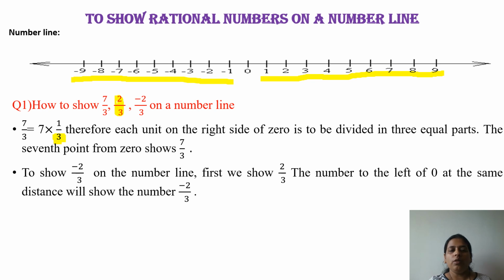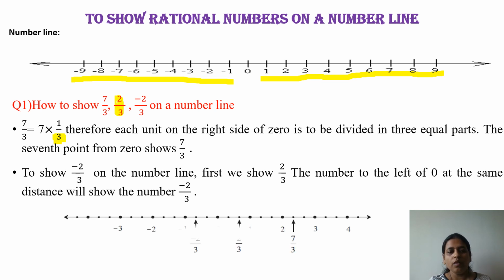Okay. Next we want to show minus 2 upon 3 on the number line. First we show 2 upon 3. The number to the left of 0 at the same distance will show the number minus 2 upon 3. So how to show this? This is your number line. Understand carefully here. From 0, how many total parts are there? That is 3. So this is 1, this is 2 and this is 3. One part is complete. So therefore we write here 1.